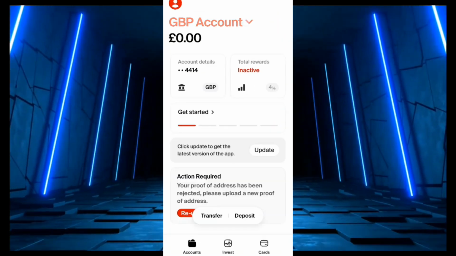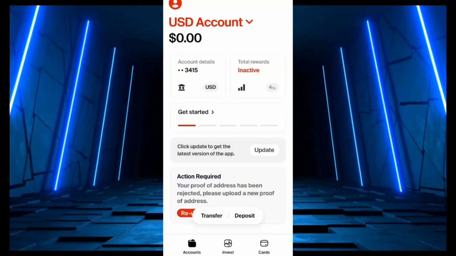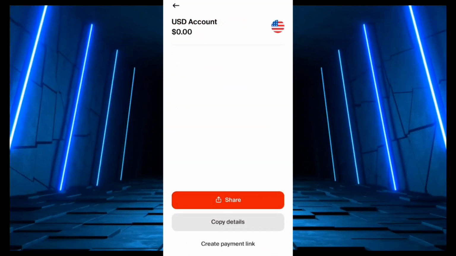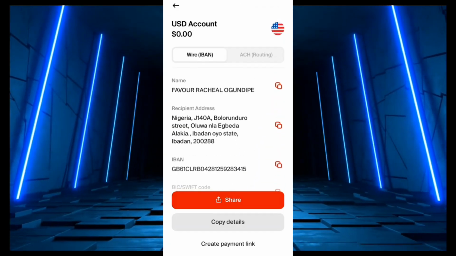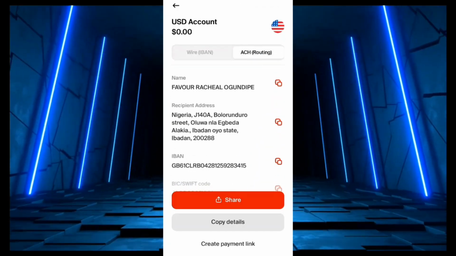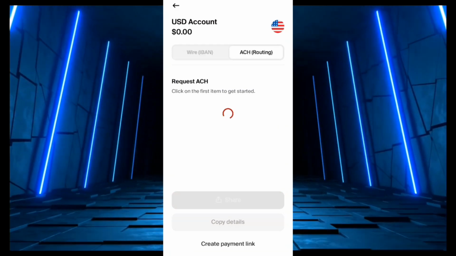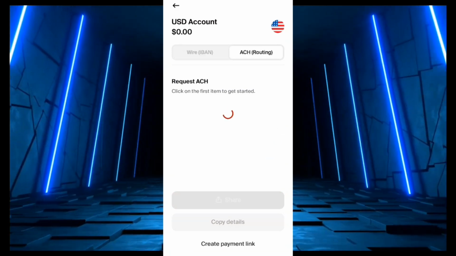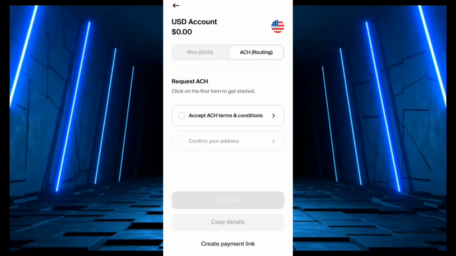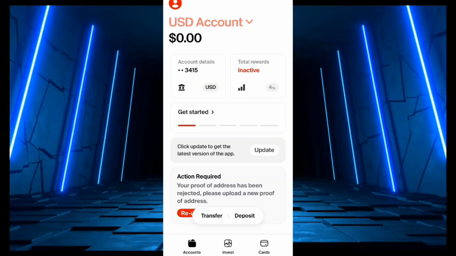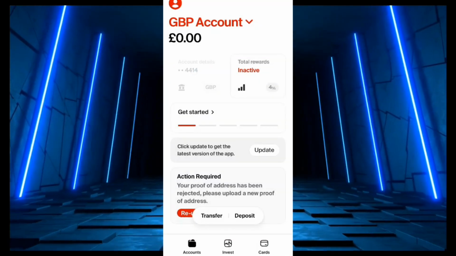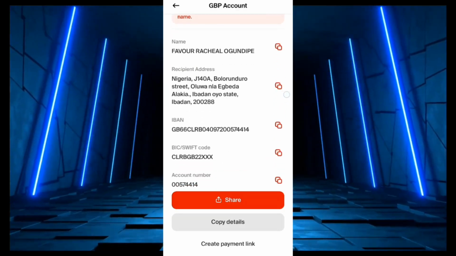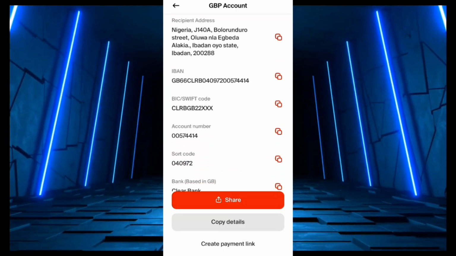So same applies for our USD bank account. All right, so here is your dollar bank account. So they have given you everything. So this is it. All right, so if you want your ACH routing account, you need to request for that one separately. All right, so that's it. But we are done because we have received our GBP bank account. So you can proceed to link this bank account to your PayPal account just using the bank account number and the sort code.